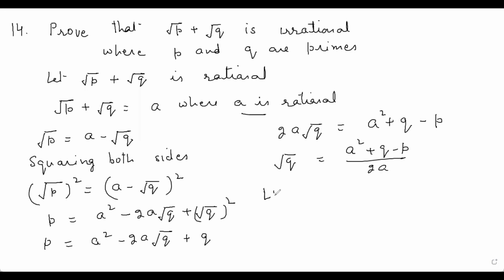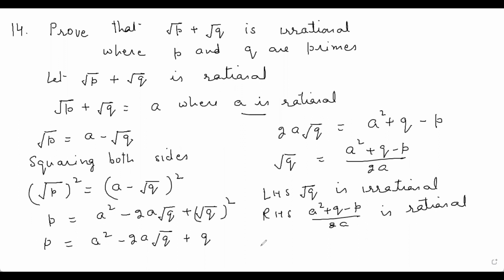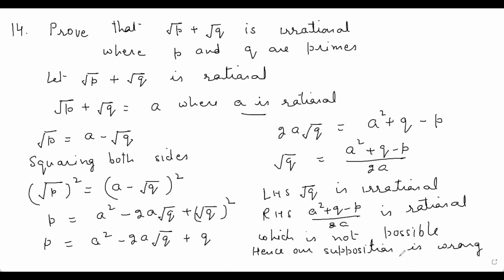Now the left hand side root q is irrational, and the right hand side a square plus q minus p upon 2a is rational, which is not possible. So our supposition is wrong. What we have supposed in the beginning, that a is rational, is wrong. Hence, root p plus root q is irrational.